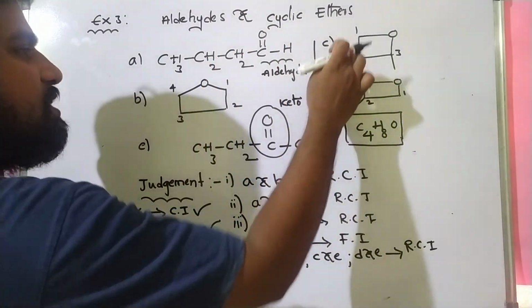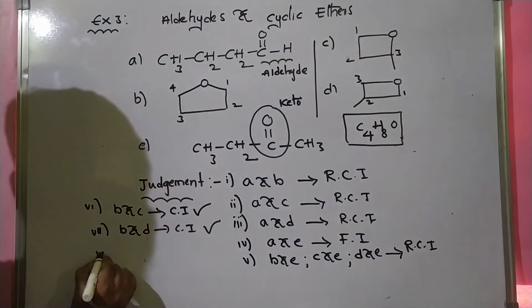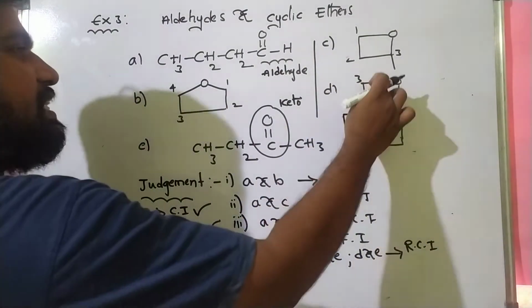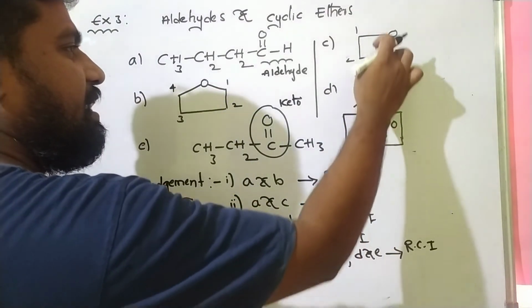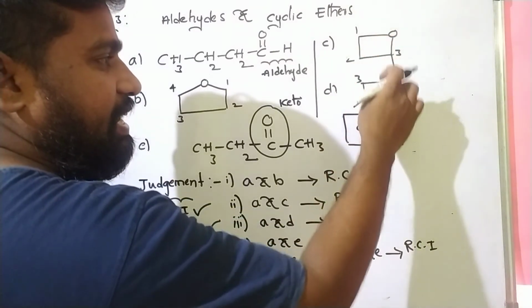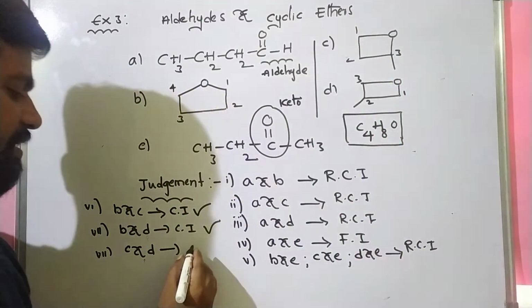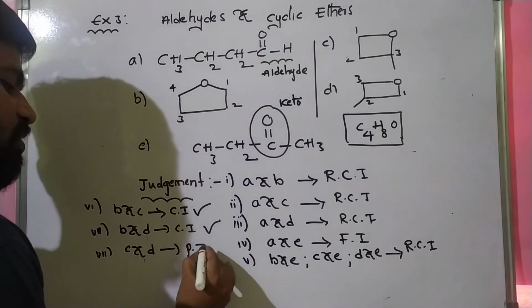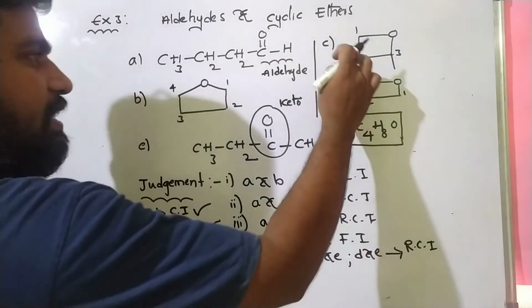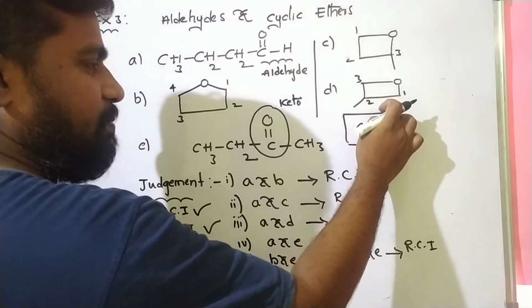And now what about C and D? C and D are, anybody? C and D are position isomers. Very very important. C and D are position isomers.